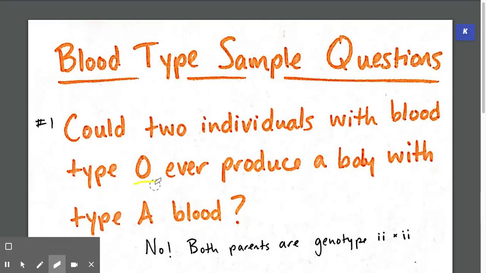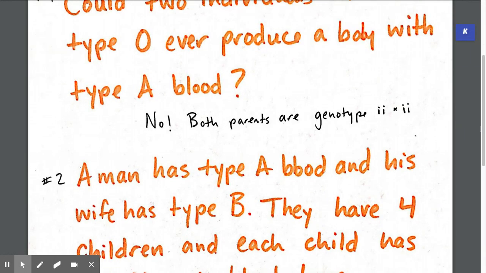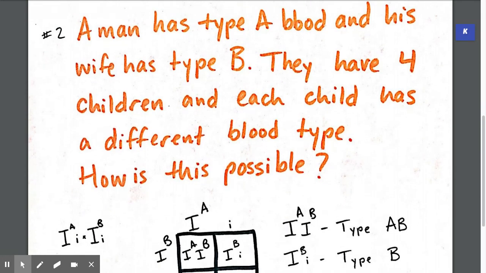I hope that makes sense to everybody. If it doesn't, again, let me know, reach out. I can explain it in a different way. But think about it, if the parents don't have the allele for type A blood, the babies can't have that allele either. If it's not there, it can't be inherited.